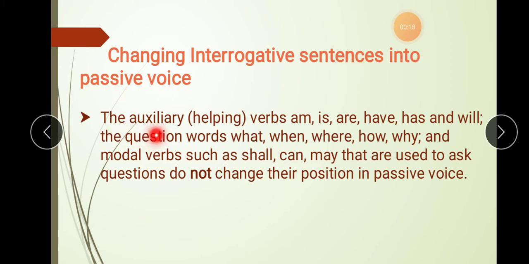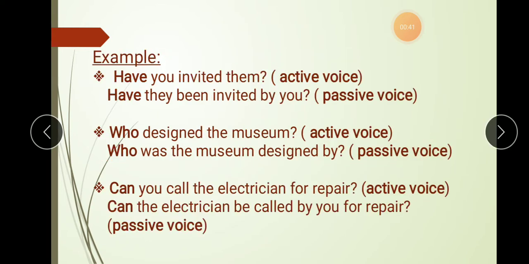The auxiliary or the helping verbs am, is, are, have, has and will, the question words what, when, where, how and why, and modal verbs such as shall, can, may that are used to ask questions do not change their position in the passive voice. Let's understand this with example.